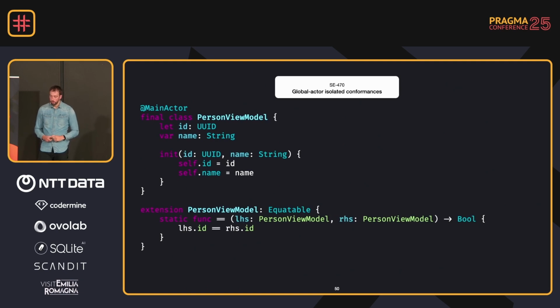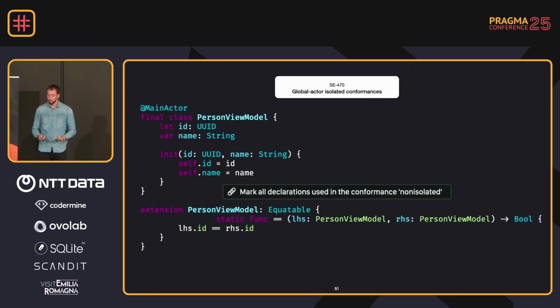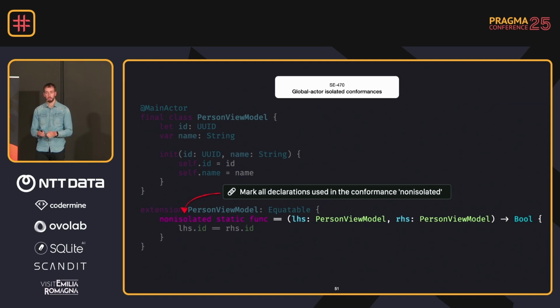So we have a person view model here attributed to the main actor, and we add an Equatable conformance. You might think that this looks all good, but we will get a compiler error. This is because we're adding an extension to person view model, which is attributed with the main actor, and we can't just add a non-isolated conformance to the Equatable protocol. So the fix is actually quite simple. If we pick one of those three suggested fixes, this would be one of them. We opt out of the main actor isolation by saying this is a nonisolated method, and your project will build again.